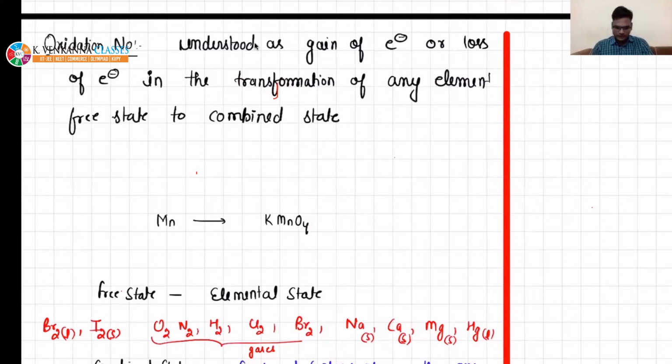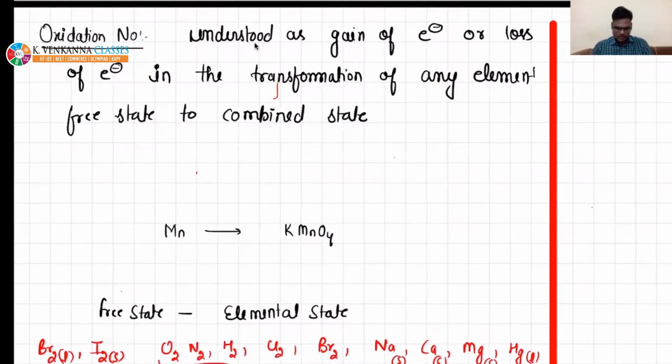For example, just see here, Mn. The oxidation number of any element in free state or elemental state will be considered as 0. But right now I am just telling you, you will understand after some time that here the oxidation number of manganese is 7. So if it is converted from 0 to 7, then it must have lost 7 electrons. So the loss of 7 electrons will be termed as oxidation number of manganese.